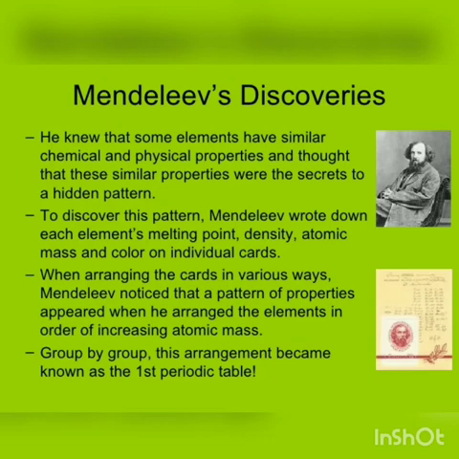Elements in the periodic table are arranged according to their atomic mass. So Mendeleev was the first person to arrange all the elements in the periodic table. So the periodic table is called Mendeleev's periodic table.